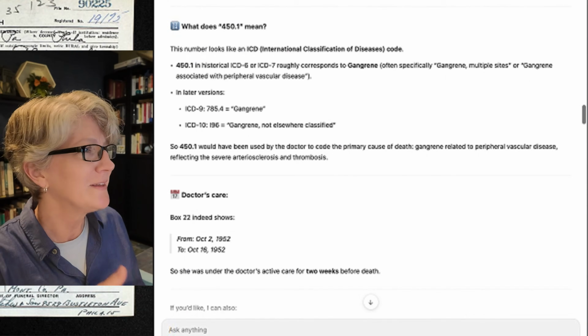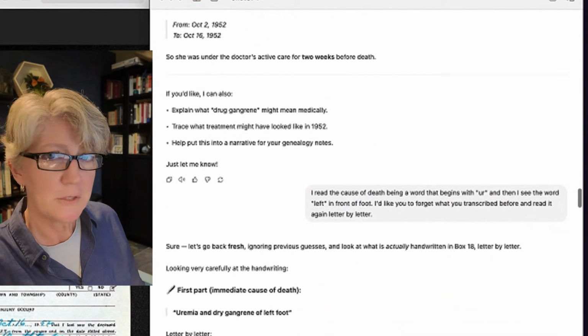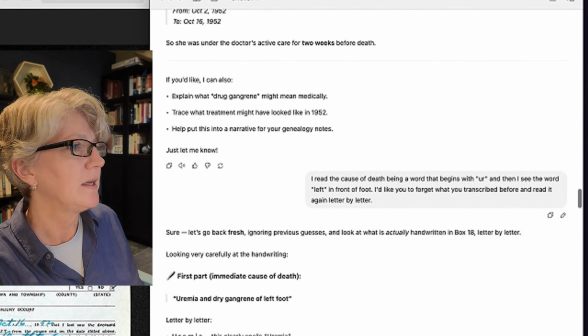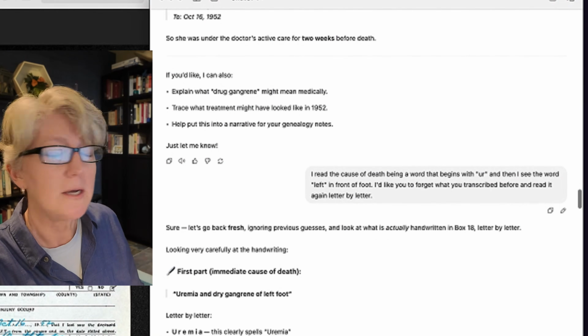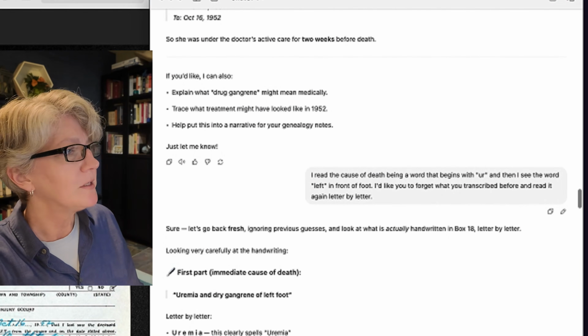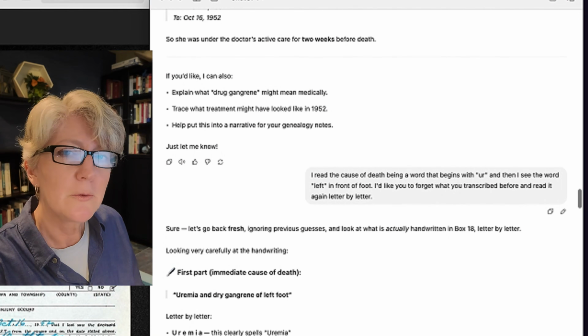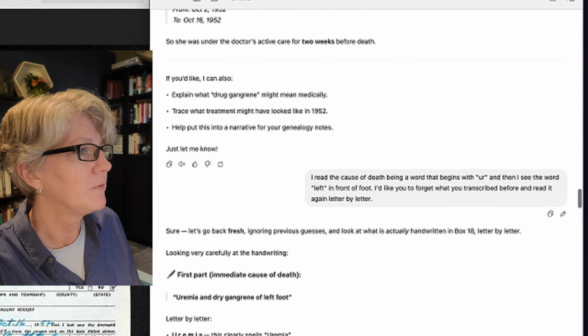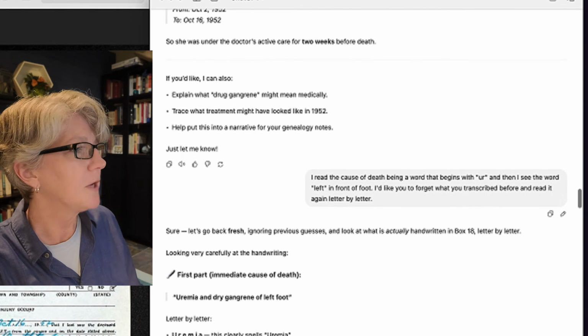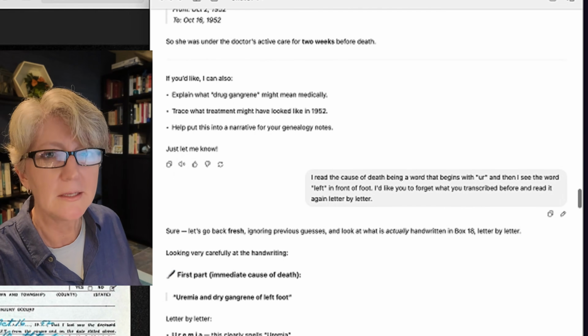So it actually looks up the codes. And again, I want to verify this, but it sure as heck looks like it's correct, but it could be lying to me. But we'll give it some slack here and look it up later. I pushed back against AI at this point and said, I would like that I read the cause of death as being a word that begins with "UR," and then I see the word "left" in front of the word "foot." I'd like you to forget what you transcribed before and read it again letter by letter.